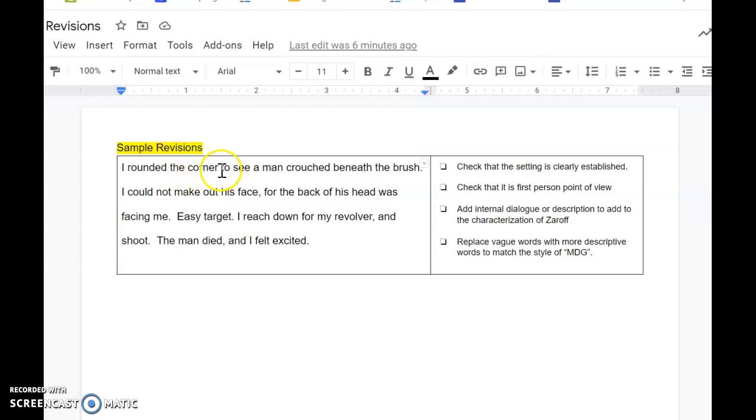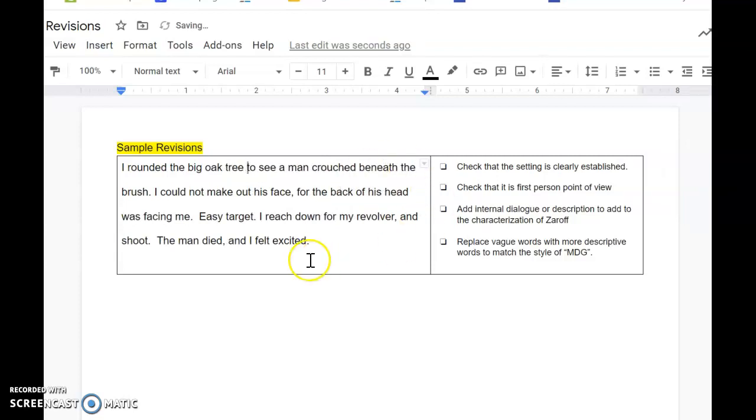So I rounded the corner. That's a big indication I need to add more to describe the setting. I'm going to actually describe what's on the corner. So I'm going to get rid of the corner. I rounded the big oak tree to see a man crouched beneath the brush. So what I did was I added a little bit more for setting. And I'm already writing in first person because I'm using I, so I'm pretty good with that.